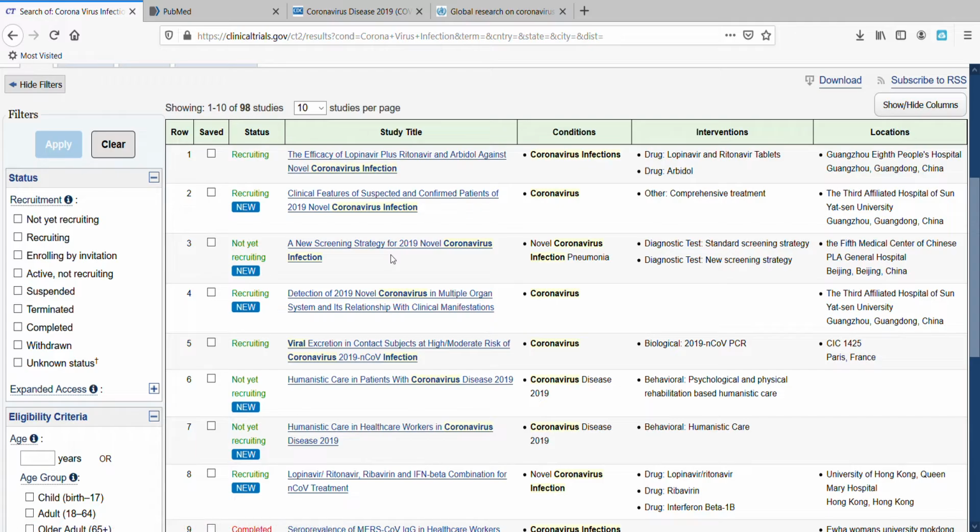Okay, this will tell you if they're recruiting or not. This will tell you the title of the study. These are the conditions. The interventions, that just means a drug or some other procedure that's going to be done in the study, and the locations. So let's see, here's a study that's recruiting.